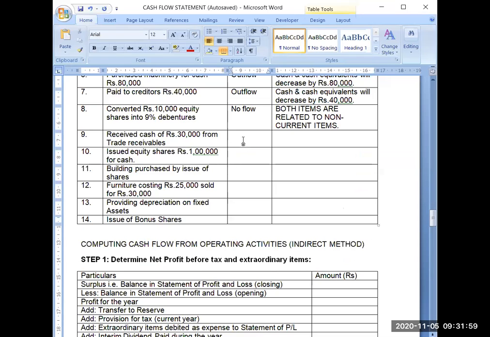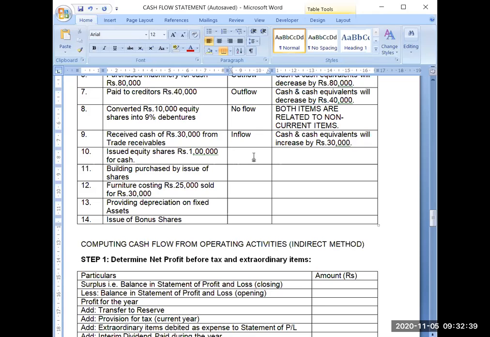In this way, your balance sheet also gets revised. If you think over that, where I will be showing the creditors, where I will be writing the debentures, where I will be writing the equity shares, if you try to observe these points also, you will get practice of your balance sheet also. Okay, it will be an inflow because your cash and cash equivalents will increase by 30,000.